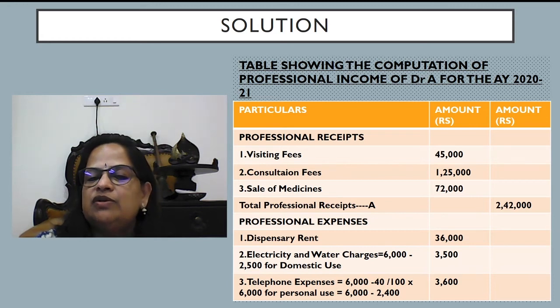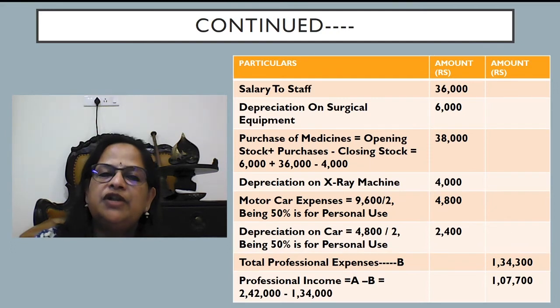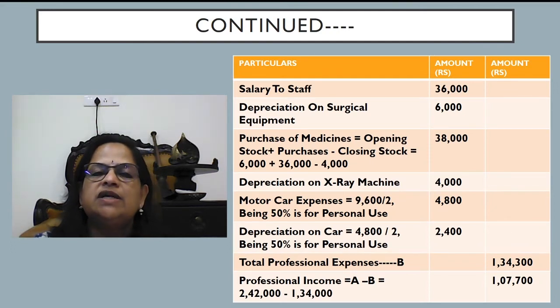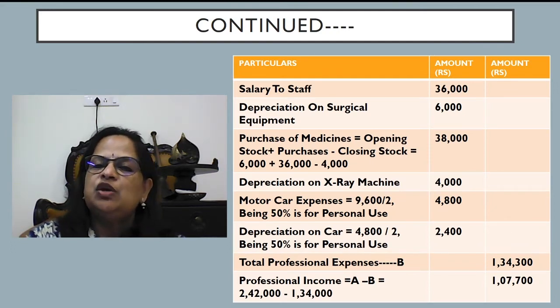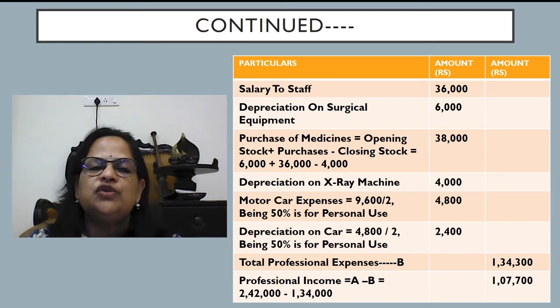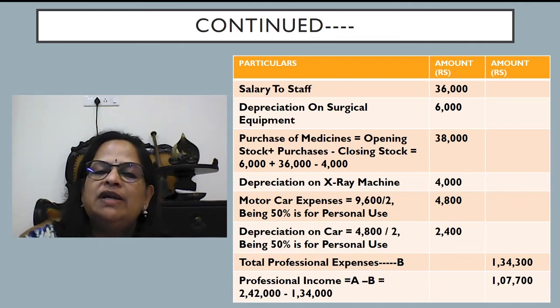So 6,000 minus 2,400, 3,600. Now continuing, salary to staff 36,000. Depreciation on surgical equipment, values directly given in the question, so you can take that. Purchase of medicines, I told you, since it's mercantile system, opening stock plus purchases minus closing stock. So you will get 6,000 plus 36,000 minus 4,000, 38,000.